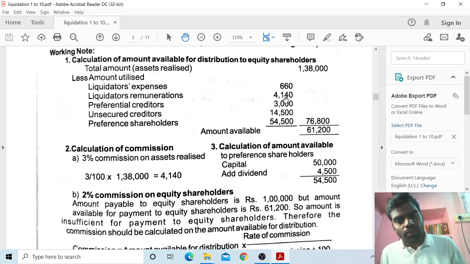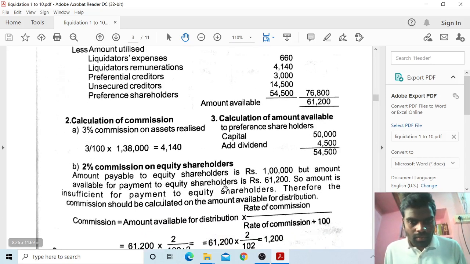Liquidator remuneration 4,140. Second, preferential creditors, third preference, 3,000. Unsecured creditors 14,500. Next preferential shareholders 54,500. Total 76,800. The remaining balance, the amount available to equity shareholders, is 61,200.